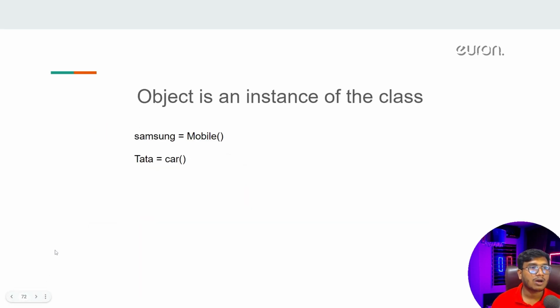And what is an object? An object is nothing but an instance of a class. That means whenever you store any kind of object in a variable, that can be considered an instance, or object, of that particular class. So here is the example: mobile is the class, Samsung is the object. Car is the class, Tata is an object. I hope it is clear now.